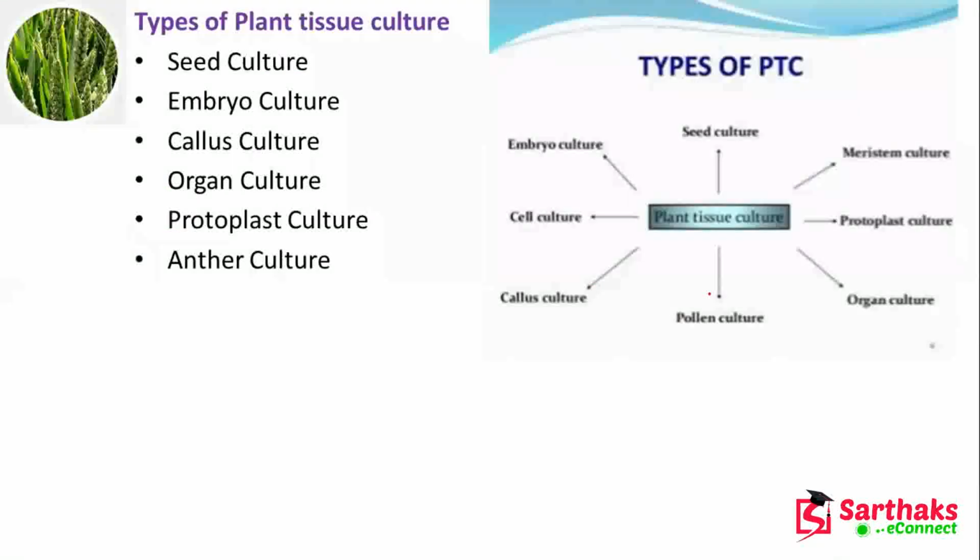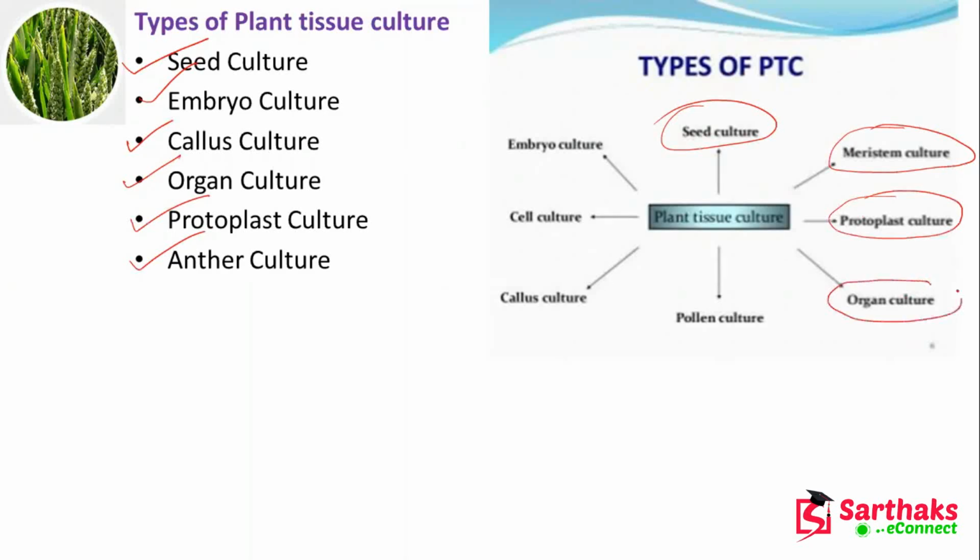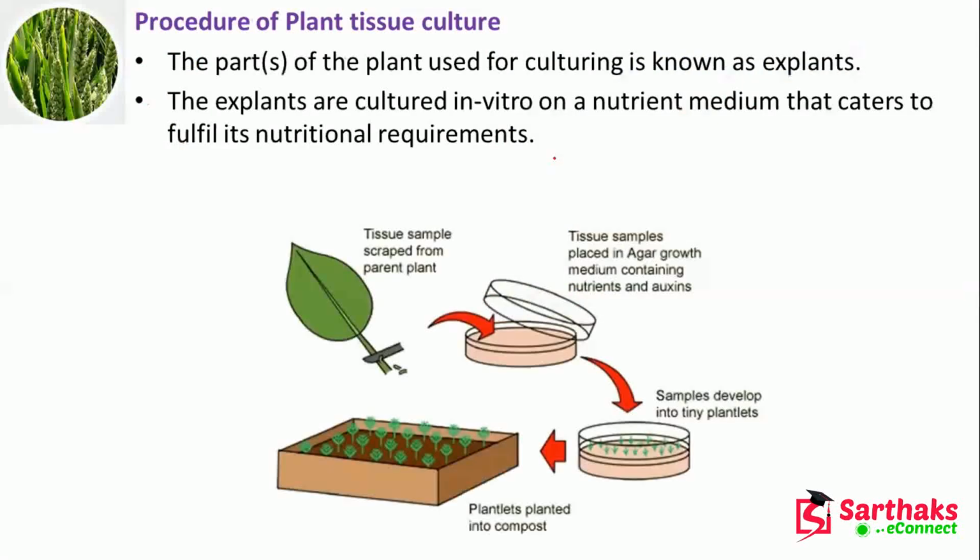Now the types of plant tissue culture: seed culture, embryo culture, callus culture, organ culture, protoplast culture, anther culture. Here these are the types of plant tissue culture: seed culture, meristem culture, protoplast culture, organ culture, pollen culture, callus culture, cell culture, embryo culture. Okay, so these are the different types.